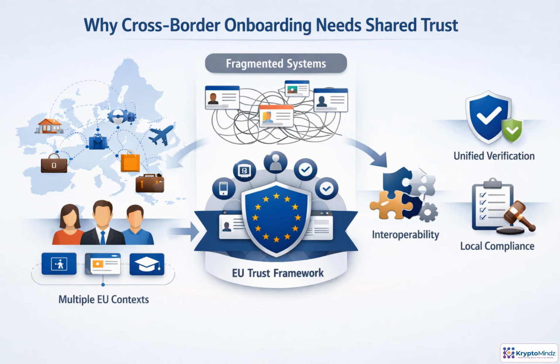Cross-border onboarding breaks down when every country, issuer, and sector speaks a different identity language. People move, work, and bank across borders, but organizations still need to assess risk, apply local policy, and stay compliant. A shared trust framework provides a common translation layer. Wallets and issuers plug into that layer once, and relying parties interpret evidence consistently, while still tuning decisions to their own risk appetite and national rules.